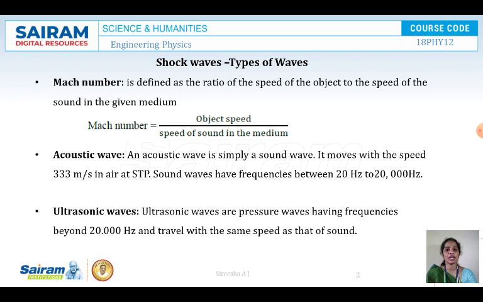So the difference between acoustic wave and ultrasonic wave is, acoustic waves lie in the range of 20 Hz to 20,000 Hz where you are able to hear the sound, but ultrasonic waves you cannot hear with your ears because the frequency range is beyond 20,000 Hz, which is not audible to your ear. Only dogs can hear these ultrasonic waves. Dogs and bats can hear the ultrasonic waves. So the waves which you cannot hear but which have the same speed as that of sound, with frequencies of 20,000 Hz and more, are called ultrasonic waves.